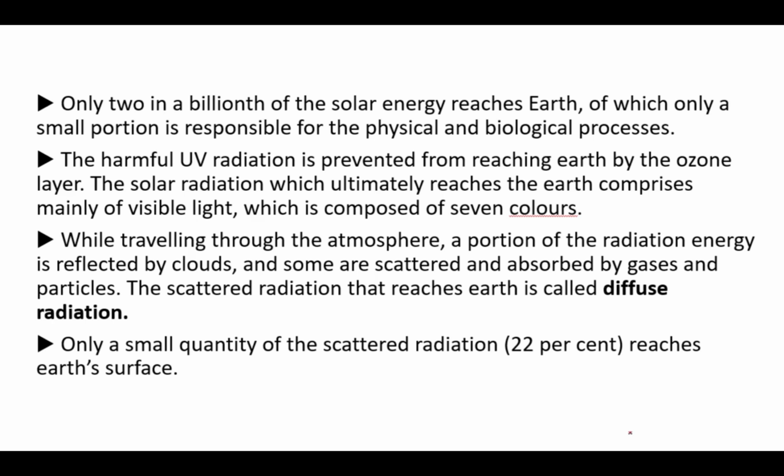The harmful ultraviolet radiation is prevented from reaching the earth by the ozone layer. The solar radiation which ultimately reaches the earth comprises visible light, which is composed of 7 colors. While traveling through the atmosphere, a portion of the radiated energy is reflected by the clouds. Some is scattered and absorbed by the gases and particles. The scattered radiation that reaches the earth is diffuse radiation, and only a small quantity of it, that is 22%, reaches the earth's surface.